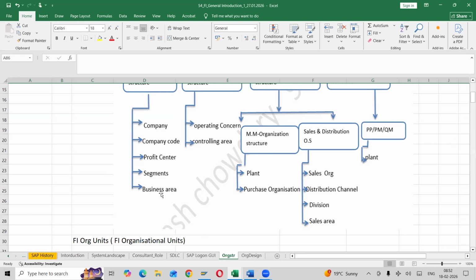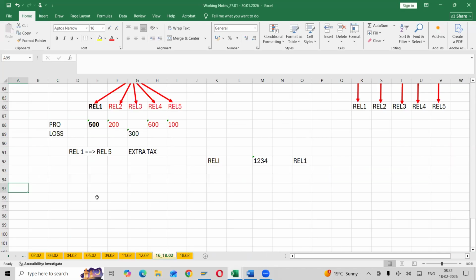Majority of people, even though they are working on SAP as end users or consultants, still have a lot of confusion between profit center, business area, and segment. First, I'll discuss business area.